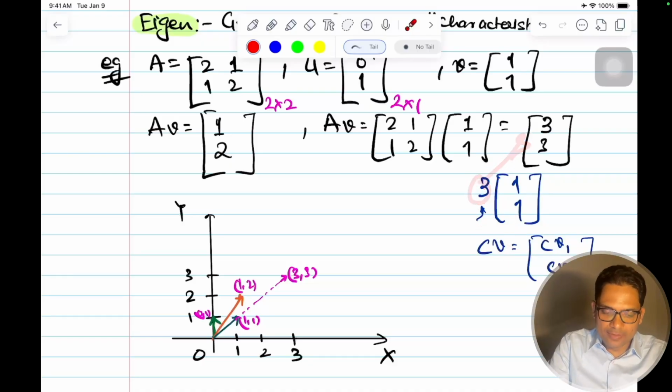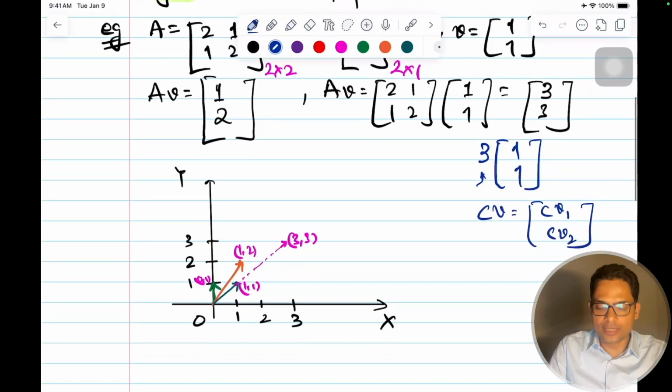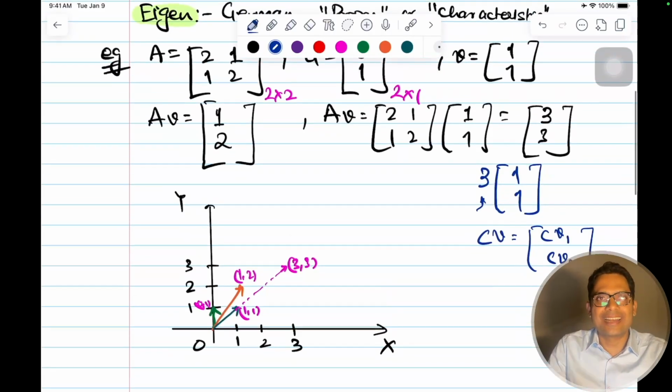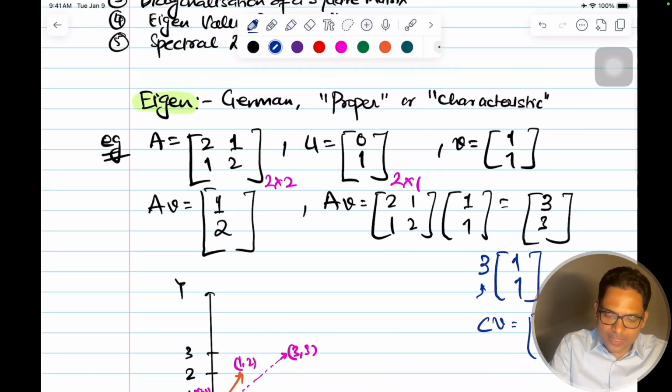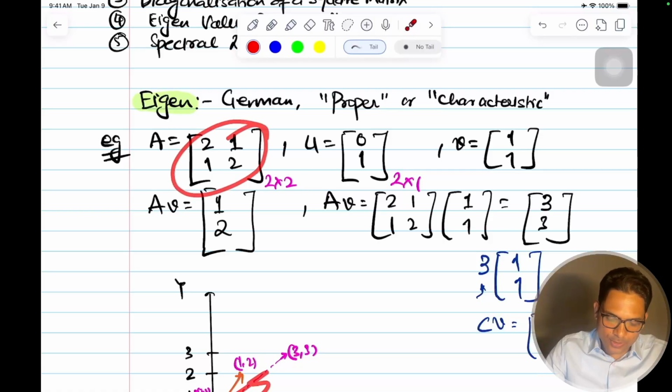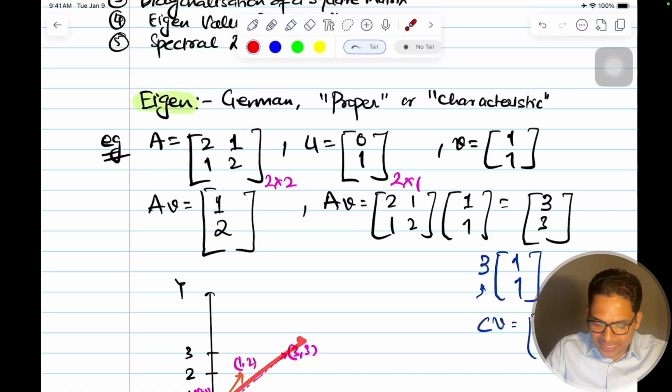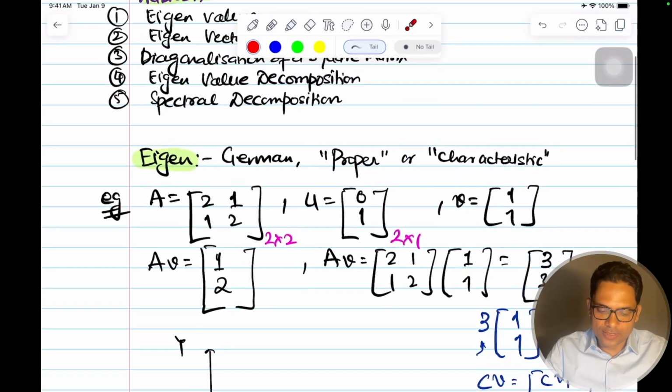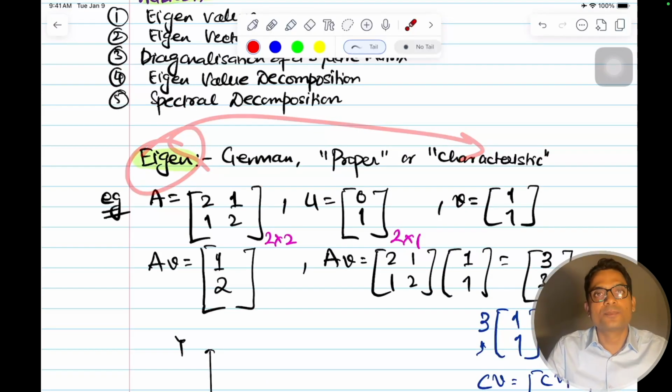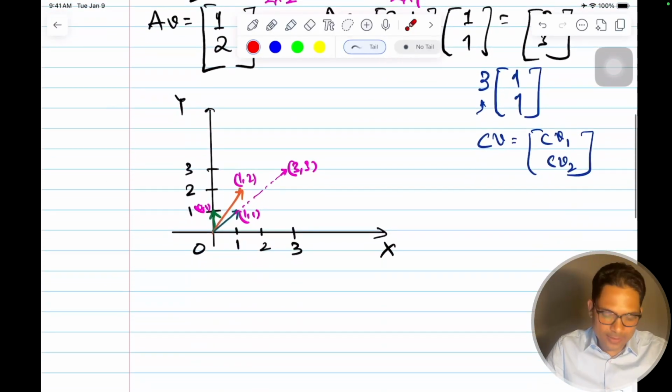I hope now eigenvalue and eigenvectors are clear. What is an eigenvector? What is an eigenvalue? This is the characteristic of the matrix. This is only for this matrix, that in these directions, whatever vectors are there, they will just be scaled. Their direction won't change. And the scaling factor is called eigenvalue. And that will be characteristic for this matrix. And that's why this word comes. Eigen is like characteristic. Okay. I hope eigen is clear.